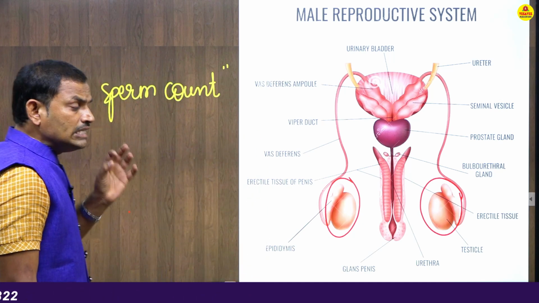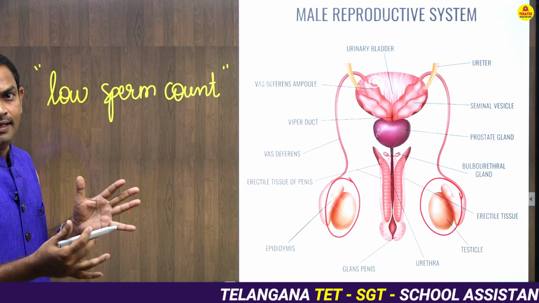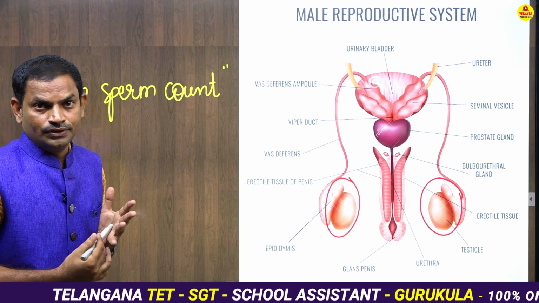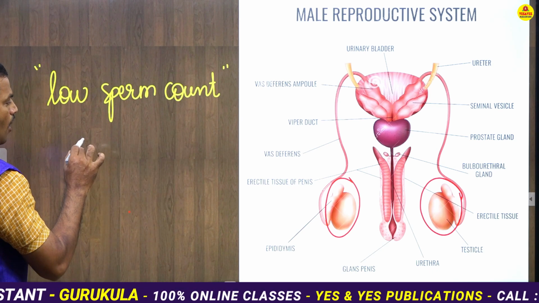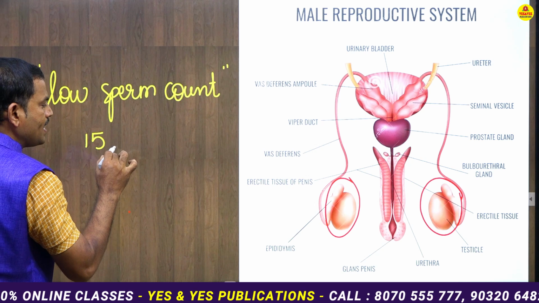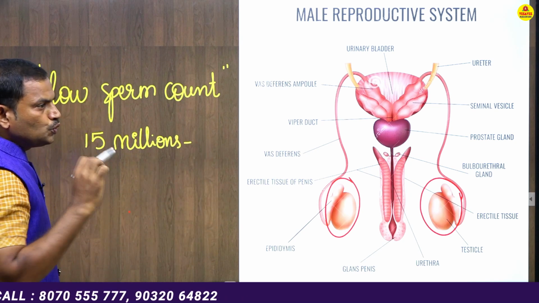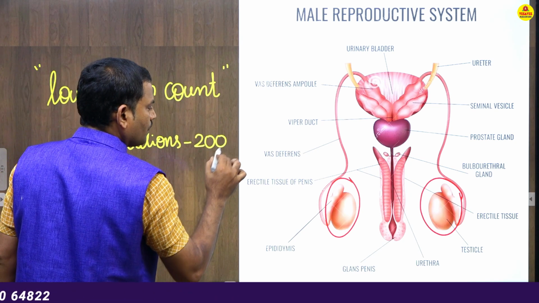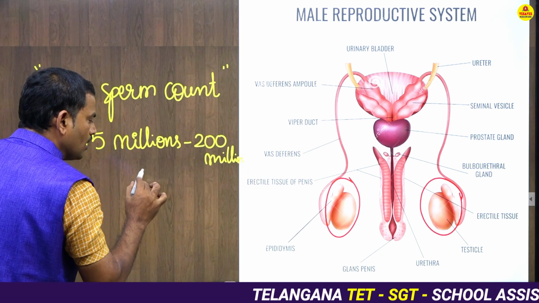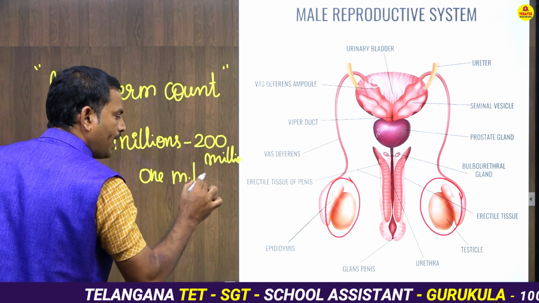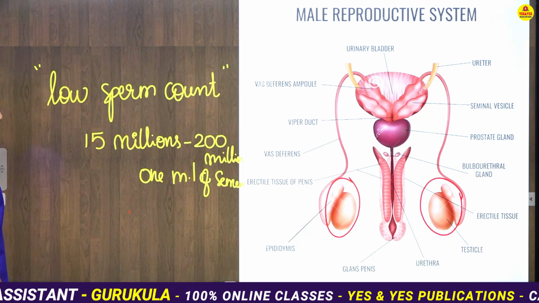Here, in general, in a normal healthy person, once the semen has ejaculated, how many sperms can be there in that particular semen? It will be approximately 15 million to 200 million sperms in 1 ml of semen. So this is the normal range. At an average rate we can find.